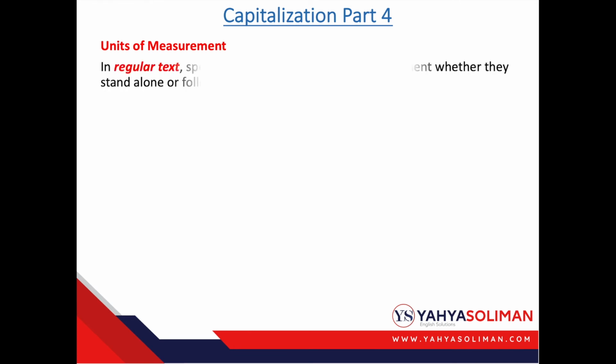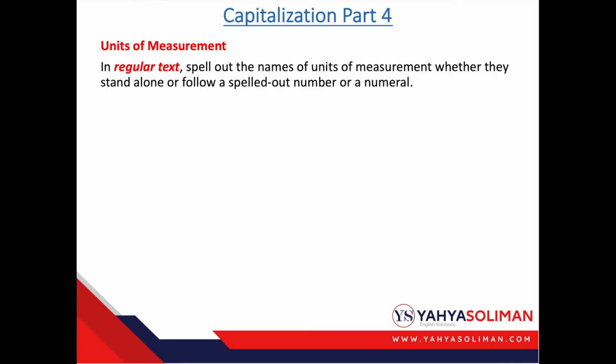Units of measurements. In regular text, spell out the names of units of measurements, whether they stand alone or follow a spelled out number or a numeral. For example, in a text, you find the area measured 10 feet by 12. Here, the measurement is written in full form.